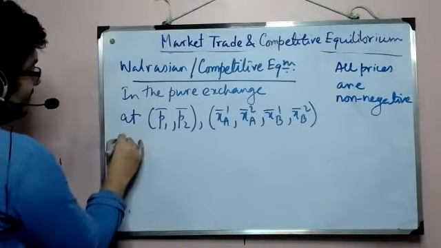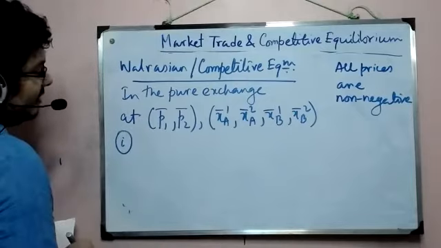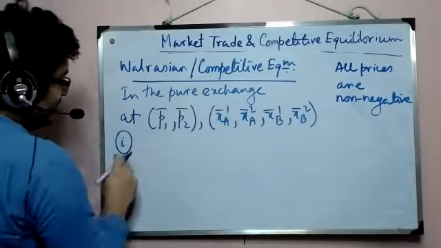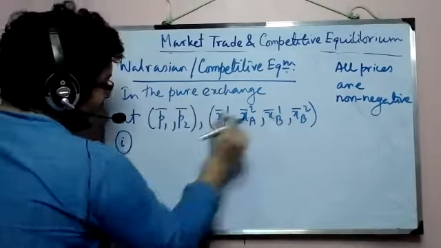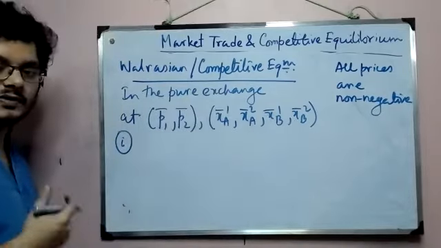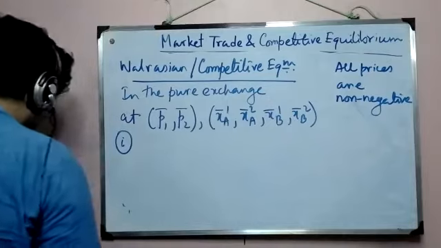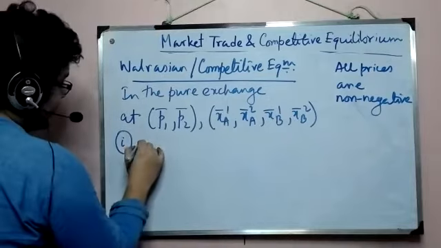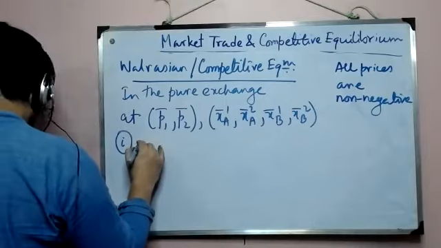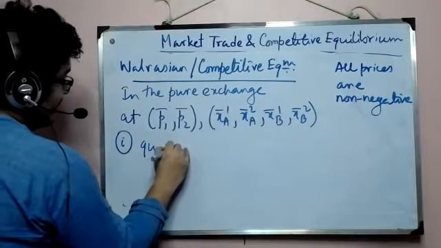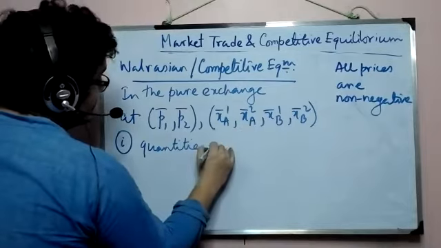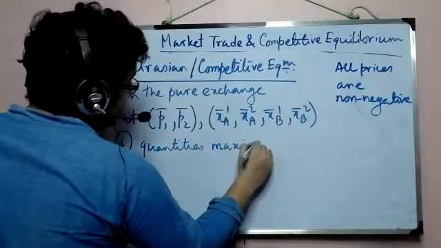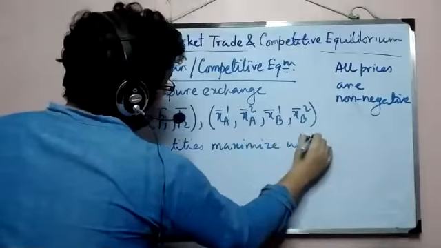Condition number one: in the pure exchange economy, at this equilibrium with prices and four resulting final allocations, what are the things that we want? Number one is quantities maximize utility.